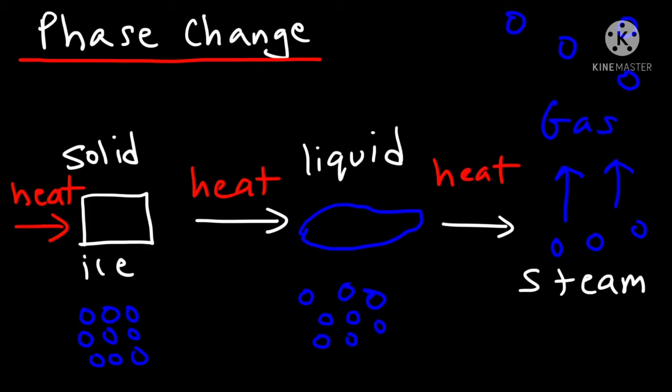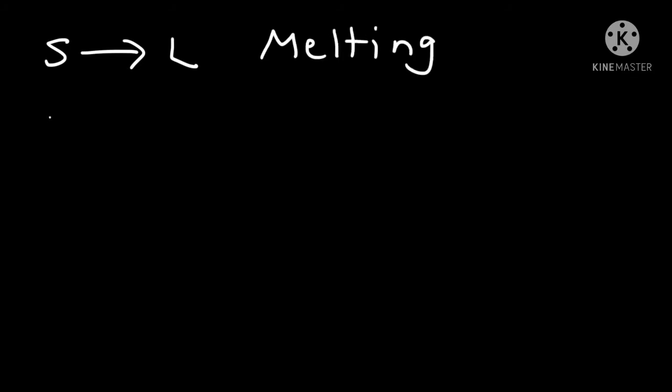Hope you all understood now, children, how the phase changes from solid to gas by absorbing heat. If you observe clearly, in every state we are giving heat: solid to liquid, liquid to gas. Whenever matter changes from solid to liquid, we call it melting.